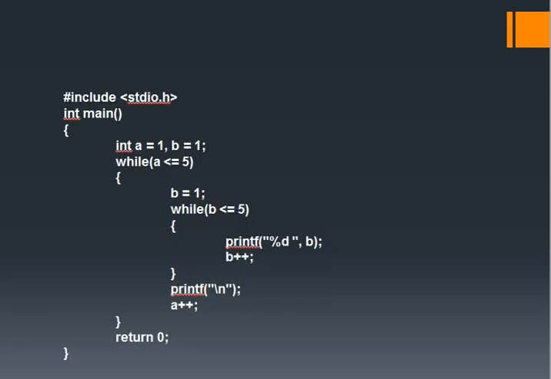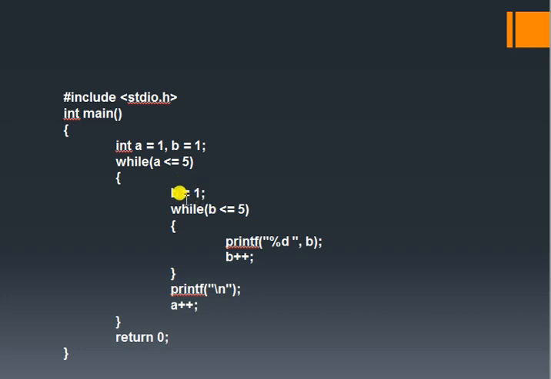So we are starting with int a equal to 1, b equal to 1. We are starting row and column equal to 1. Then we are checking while a less than or equal to 5, that is the number of rows is less than or equal to 5. Then we are setting b equal to 1. So at first a is equal to 1, that means first row, and b equal to 1, that is first row first column. So that will be the first value. We have to print 5 values in the first row.